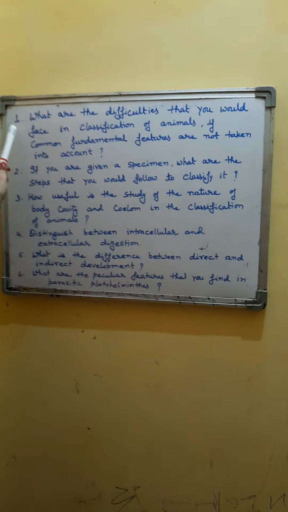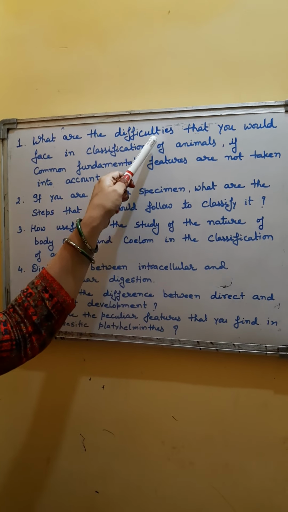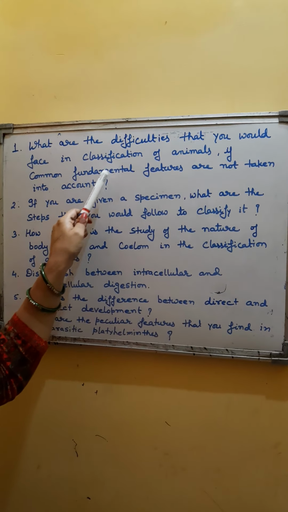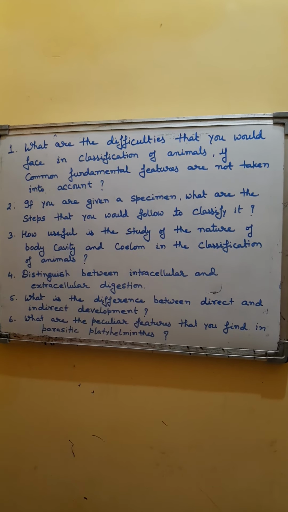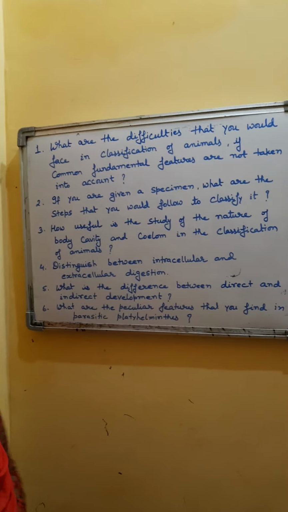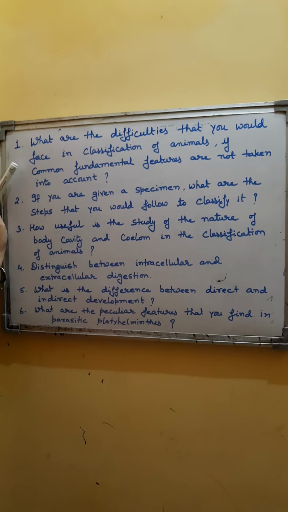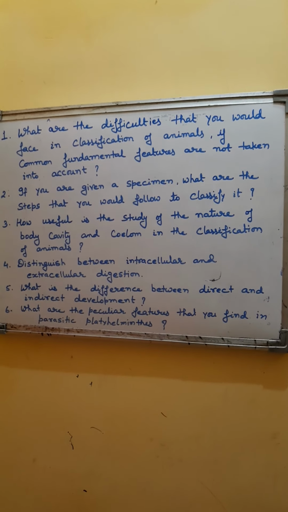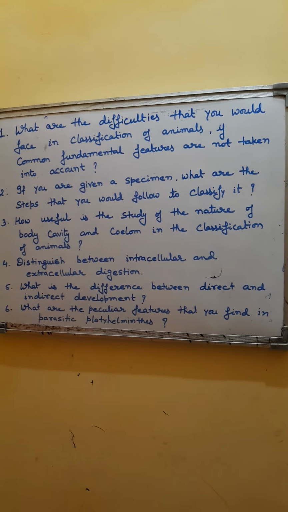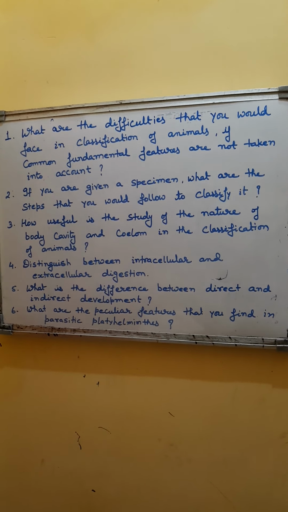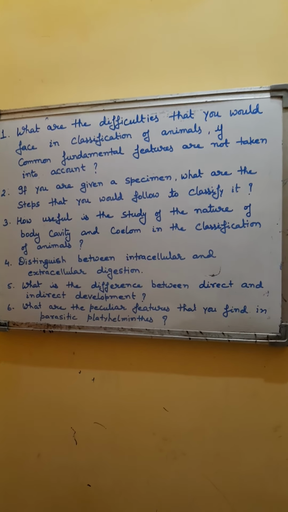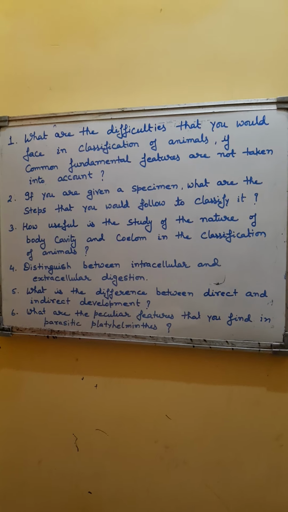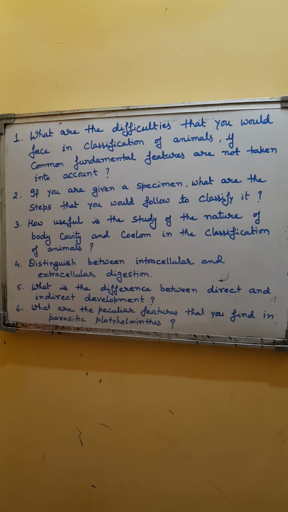The very first question given is, what are the difficulties that you would face in classification of animals if common fundamental features are not taken into account? Students, more than 1.5 million species are known till now, and this is not the end of the list. Many more species will be discovered in future. A large number of organisms are yet to be discovered. Scientists are involved in this task.